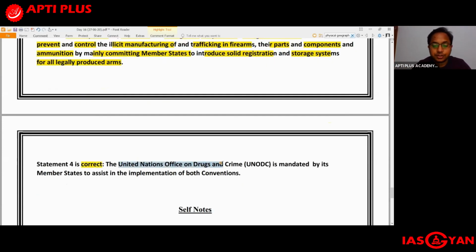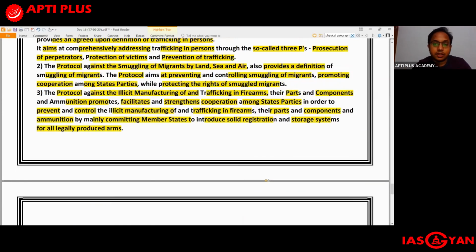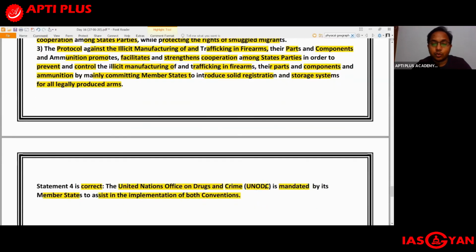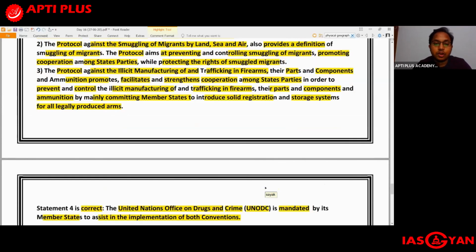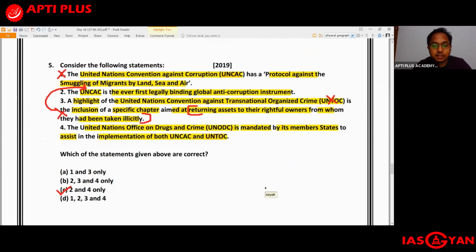The United Nations Office on Drugs and Crime, UNODC, is mandated by its member states to assist in the implementation of both the conventions. So we get to see that this particular body, UNODC, is supposed to assist in the implementation of both these conventions, that is UNTOC as well as UNCAC.